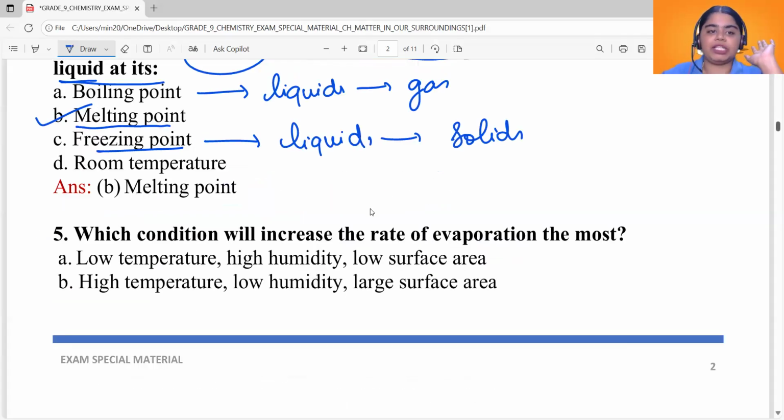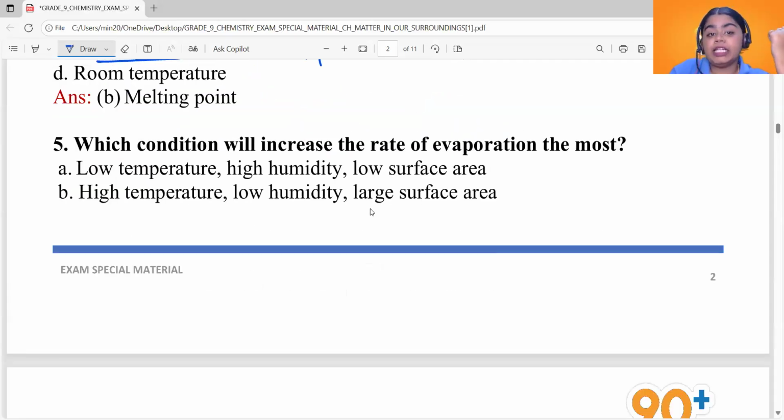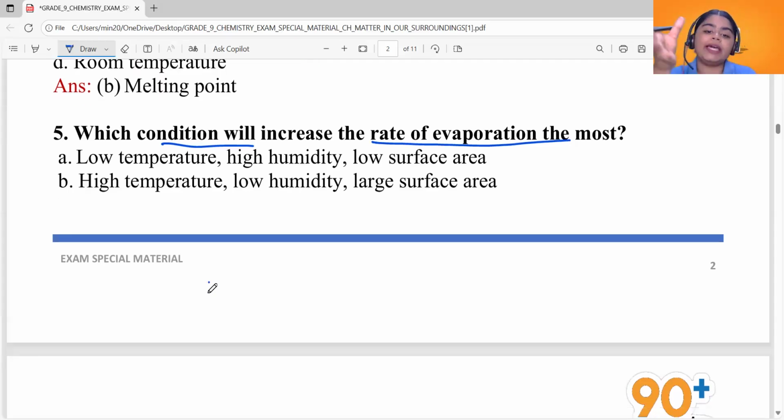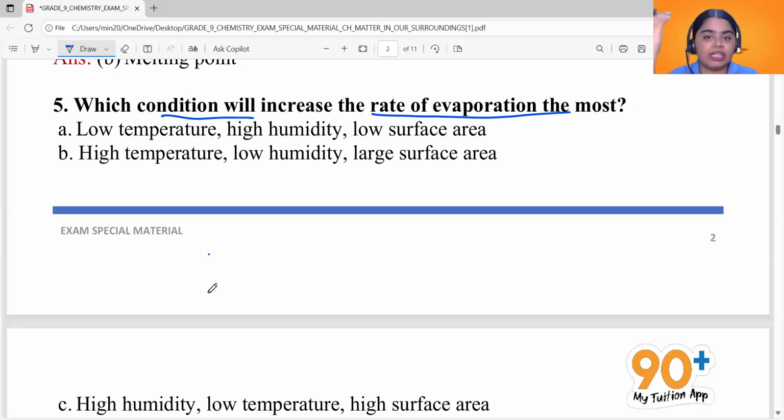Now see the fifth question. Which condition will increase the rate of evaporation the most? We have four options. A is low temperature, high humidity, low surface area. B is high temperature, low humidity, large surface area. So we are comparing temperature, humidity and surface area. There is one more factor, wind speed, but we are not talking about wind speed here.